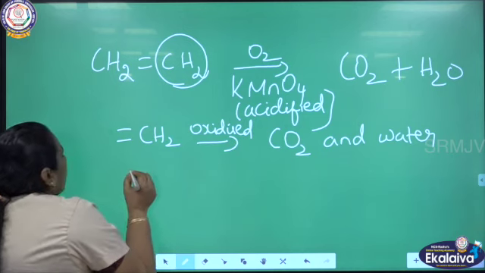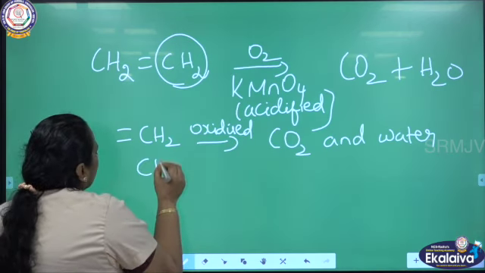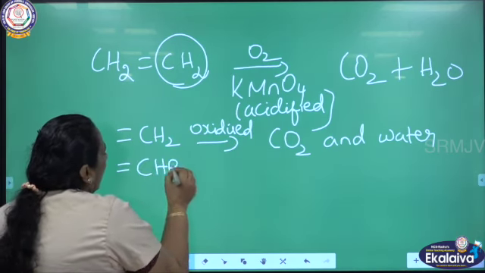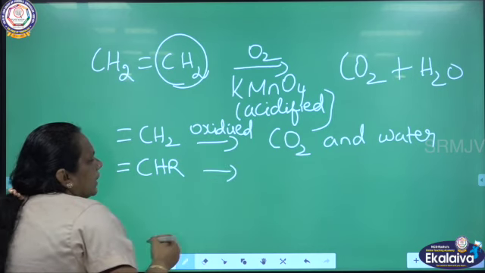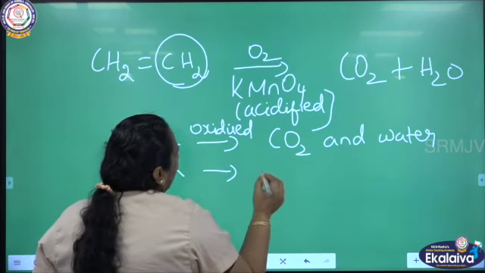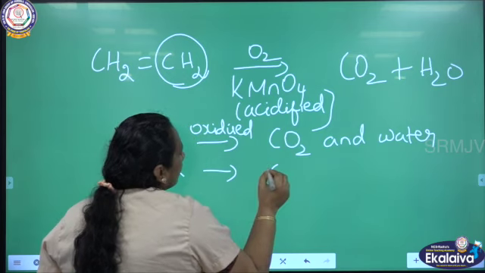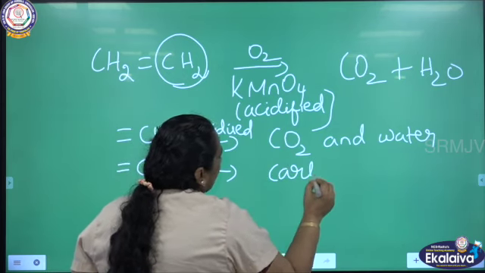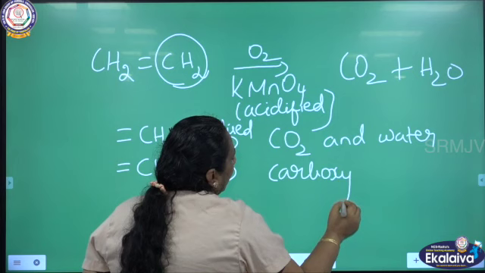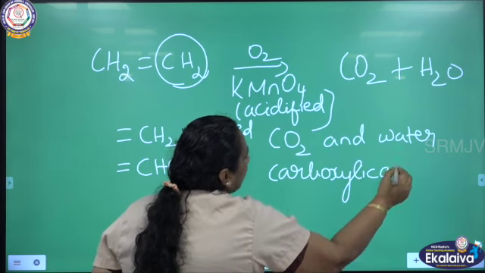If it is double bond CHR, so what is that? It can be oxidized into carboxylic acids.